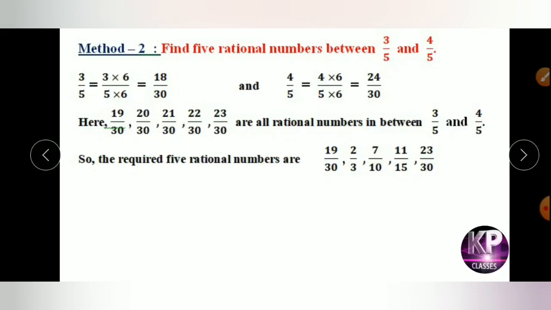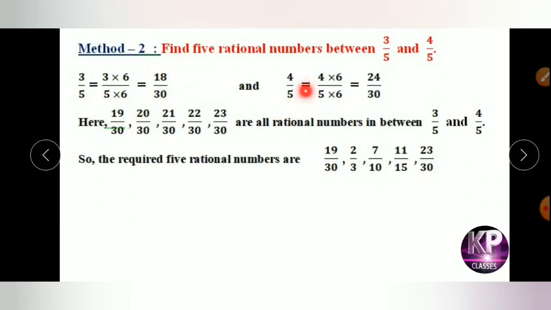So you have to add 5, the required number of rational numbers, to this one. We get 6. Multiply both numerator and denominator by 6 on the two fractions. That means 3 by 5 equals 3 into 6 upon 5 into 6, which becomes 18 by 30. This is the equivalent fraction of 3 by 5.